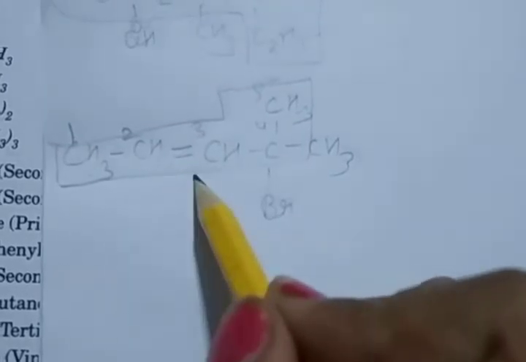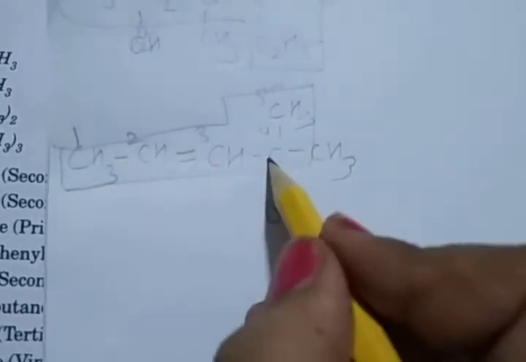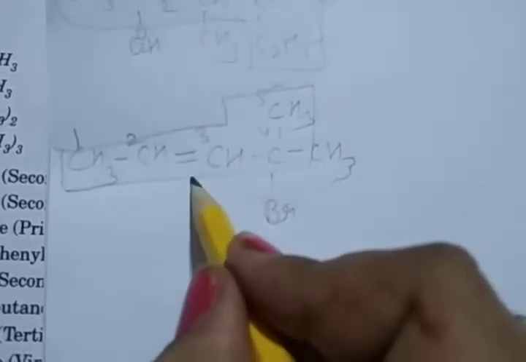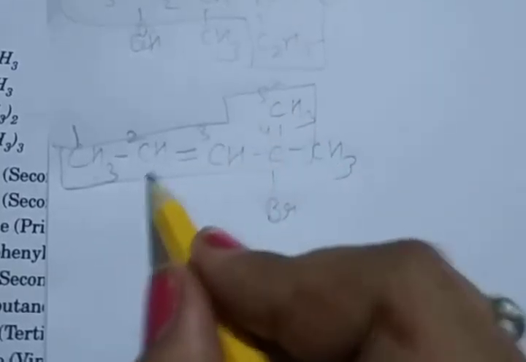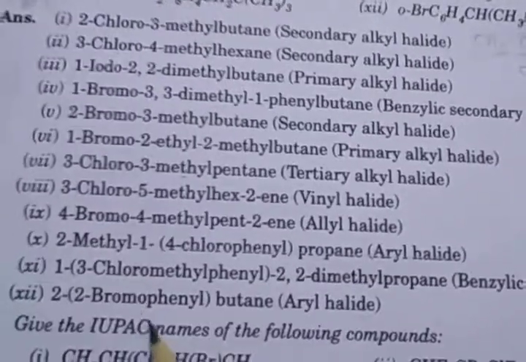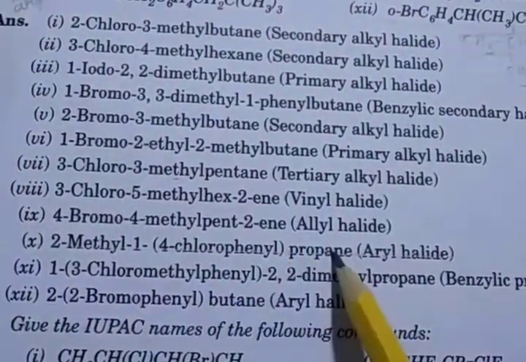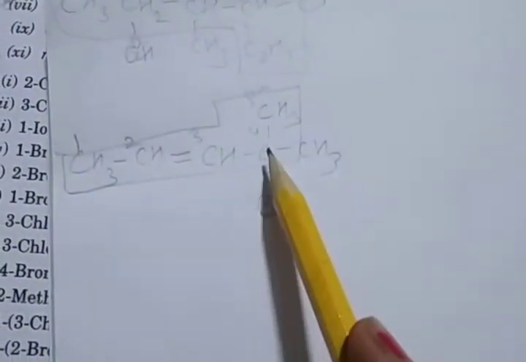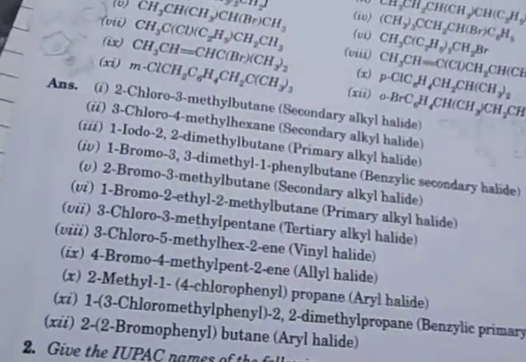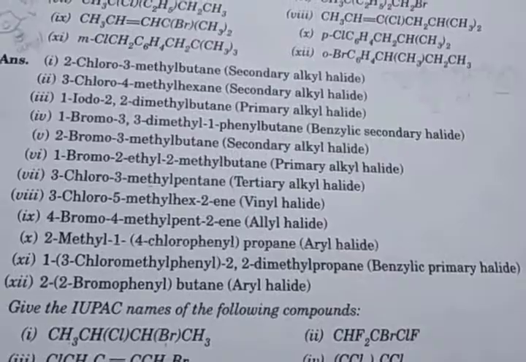The double bond is at the second number and Br at the fourth. So 4 bromo, 4 methyl, pent 2 ene. Here you see halogen is attached to this carbon and this carbon is attached to a double bond carbon, so its category is allyl halide.